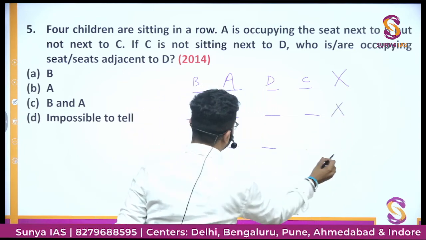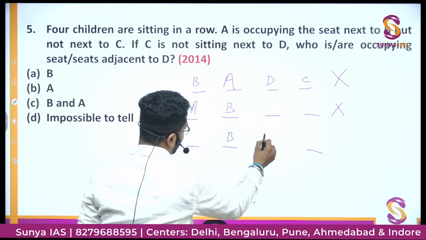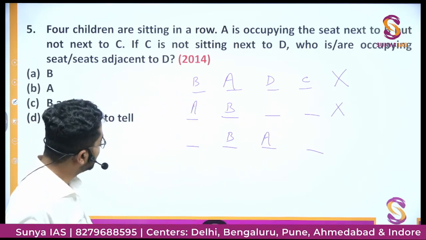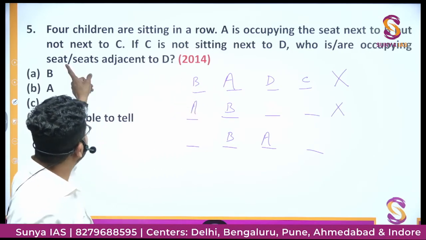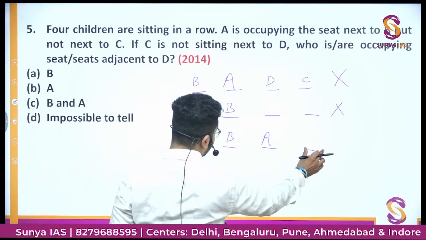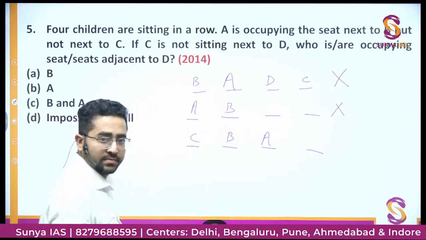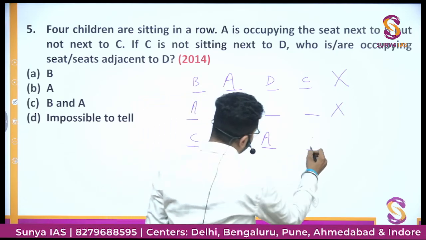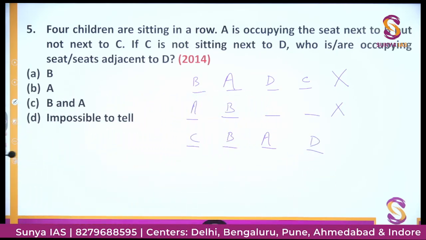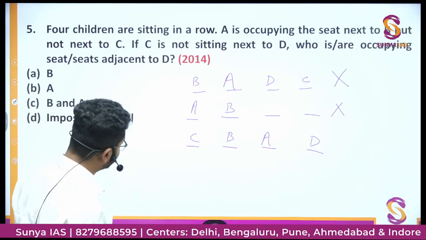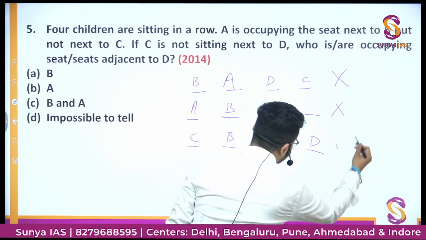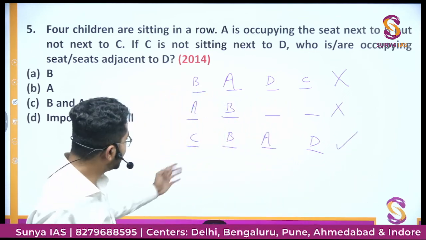We'll try another possibility. Let's say B is sitting here, A is sitting next to B. This is one possible thing. Now, but not next to C. So C cannot come here, so C will come here. Right? So the only possible will be D should come here. If C is not sitting next to D, so yes, you can find that C and D are not sitting next to each other, means this is the correct possibility. This is satisfying all the conditions.